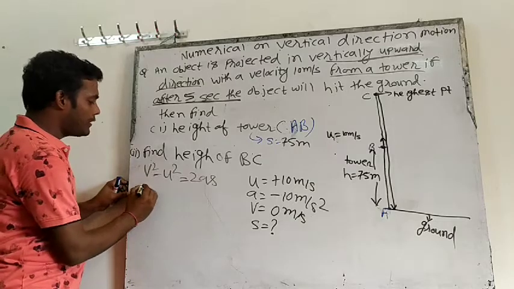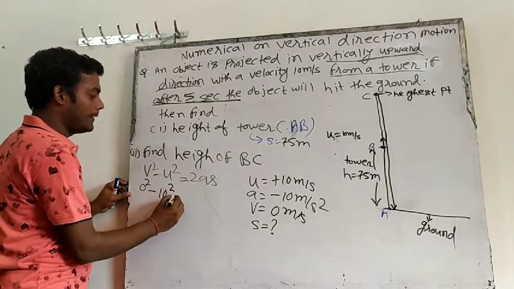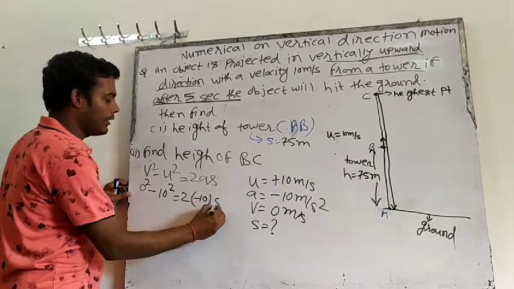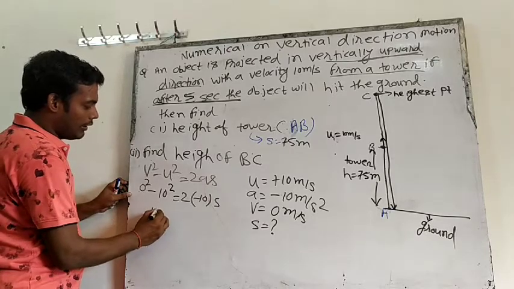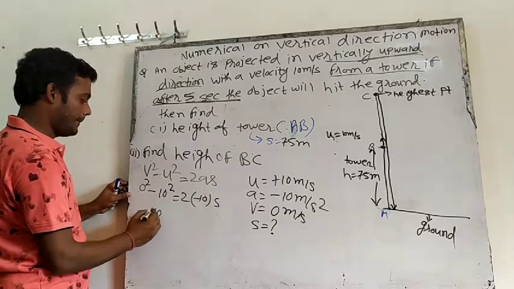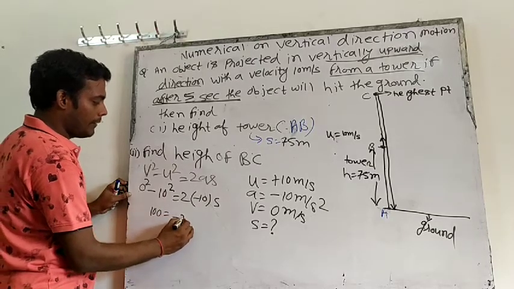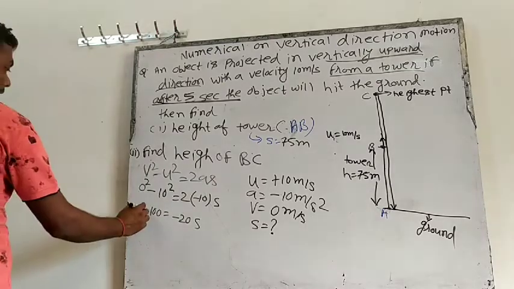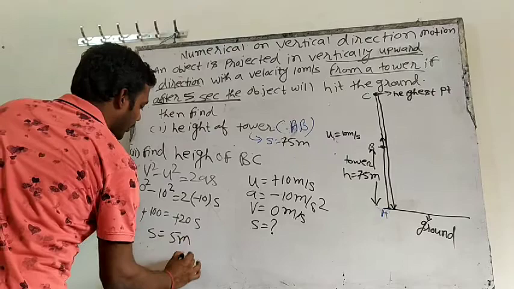Put in all the values. V is how much? 0 square minus U is 10 square, equal to 2 times acceleration, which will be negative, always minus 10, into S. So minus 10 square is 100, and this will be minus 20S. So minus minus cancel. So S will be how much? 5 meters.